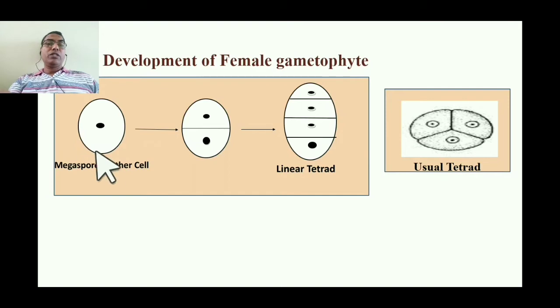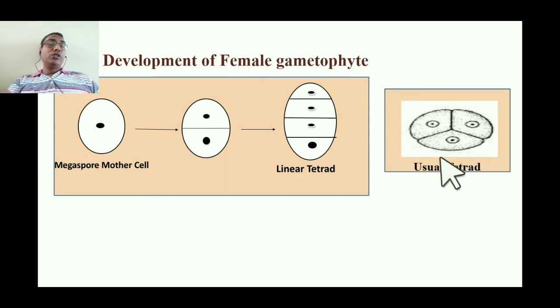This megaspore mother cell towards the micropylar end inside the nucellus enlarges, then it divides by meiotic division and forms these cells in a linear tetrad. So these cells are arranged in a linear tetrad.